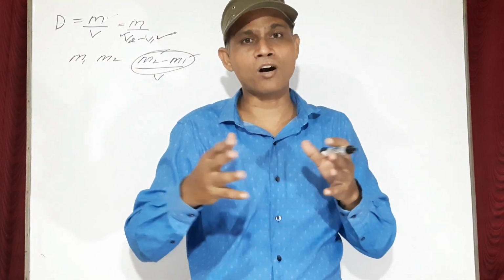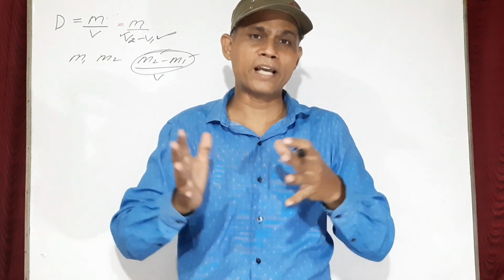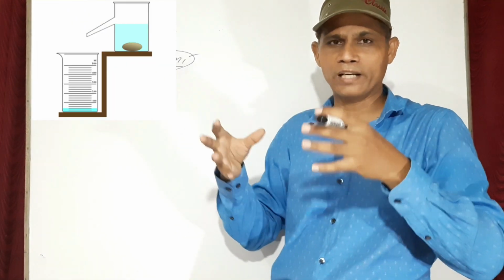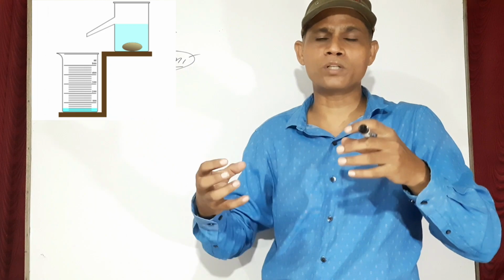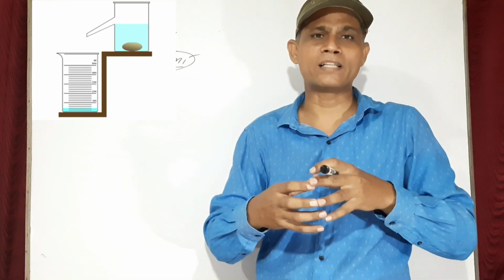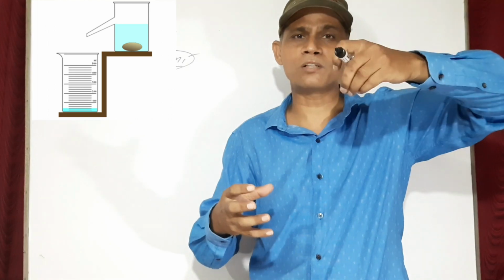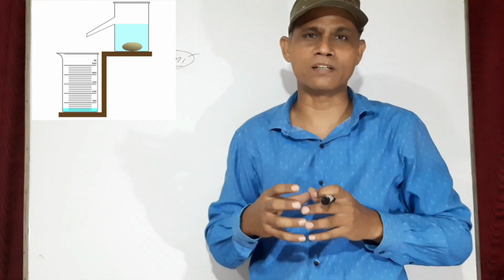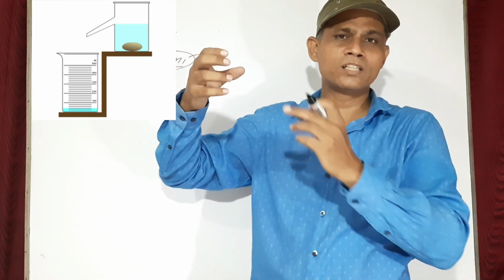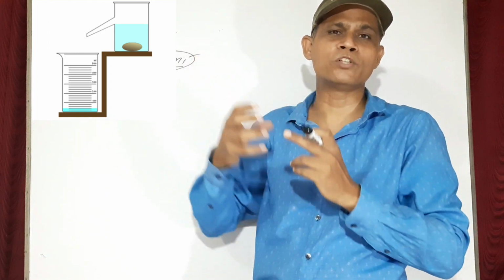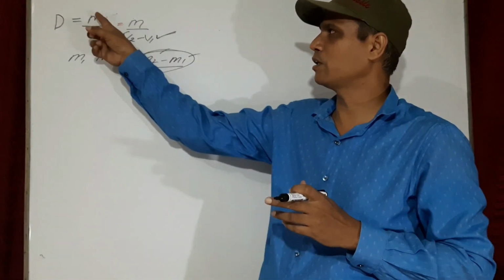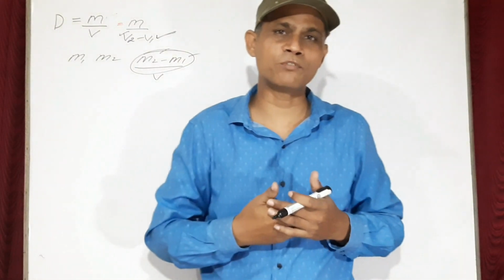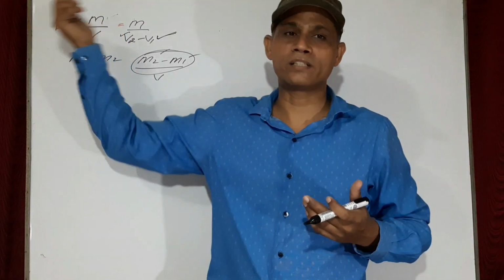Then second is, how you will use Eureka can. In case of Eureka can, what you will do, you just take the Eureka can and fill it completely, and then put a small beaker underneath it, and then put the irregular body in the Eureka can. Water level will rise up and the water will transfer to the beaker. That beaker is a measuring beaker. Directly you can have the reading of how much volume it is having. Then again use the same formula, mass upon volume. Volume you have directly seen, and mass you have measured with the help of physical balance. In this way you can calculate the density.